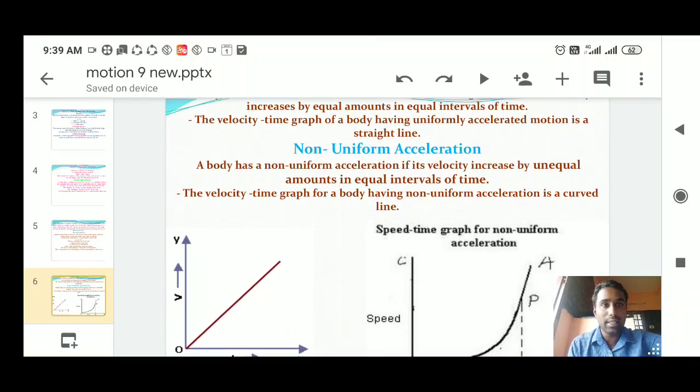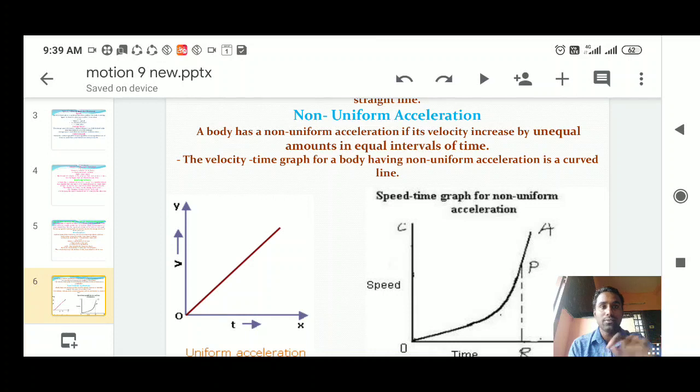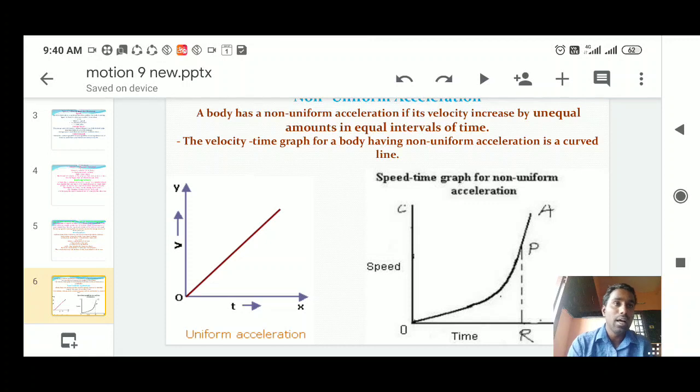Here they indicate the graph. Look at the graph. Here it will be going in a straight line, a linear line, so the velocity is continuously increasing by the same amount in equal intervals, in a linear manner. But if you look at the speed-time graph here, it will not be in a straight line, and it will not go in equal intervals of time or equal distance. So this is called non-uniform acceleration.